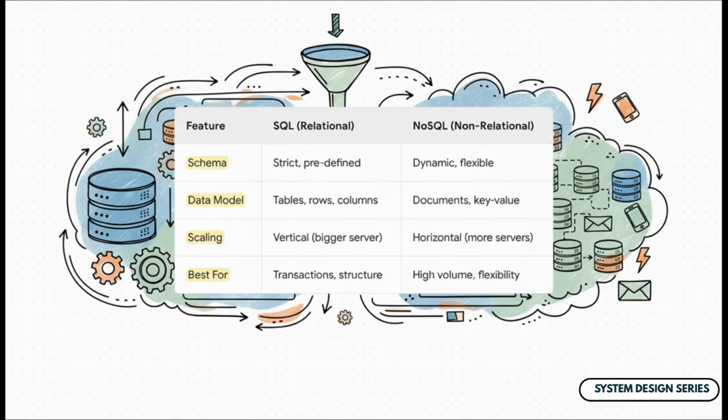SQL databases are super structured, like a spreadsheet with strict rows and columns. That's fantastic for things like financial data. But NoSQL databases are way more flexible. You can think of a user's profile as a single document, and you can easily add new settings later on without changing everything. For user preferences, where we might want to add a new notification channel next month, that flexibility of NoSQL is a huge win. Plus, they're typically easier to scale out horizontally as our user base grows.